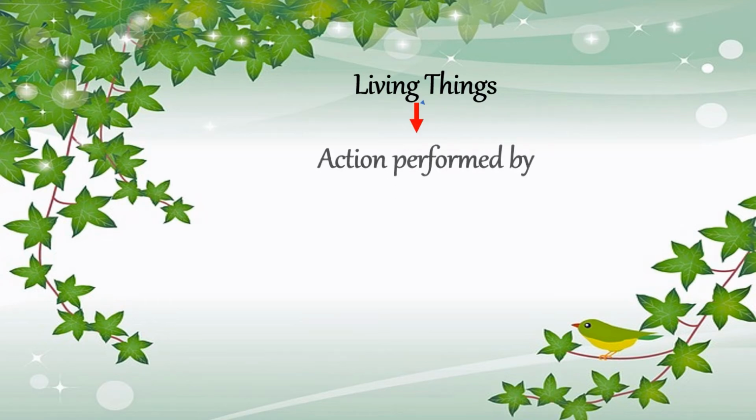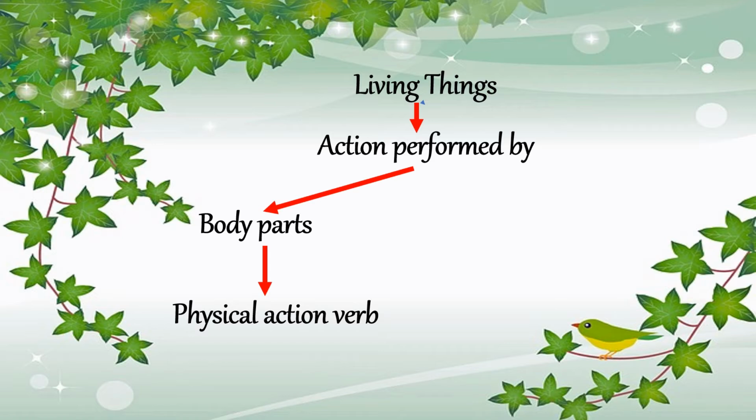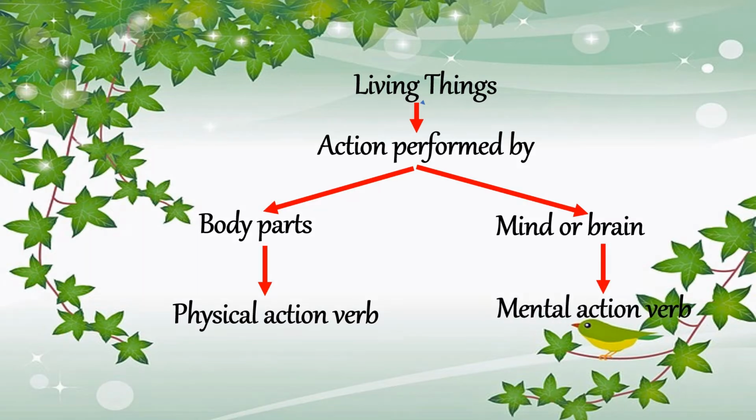Living things can perform action by body parts. If the action is performed by body parts, then it is called a physical action verb. And the action can also be performed by mind or brain, then it is called a mental action verb. Now children, let's see some physical action verbs.